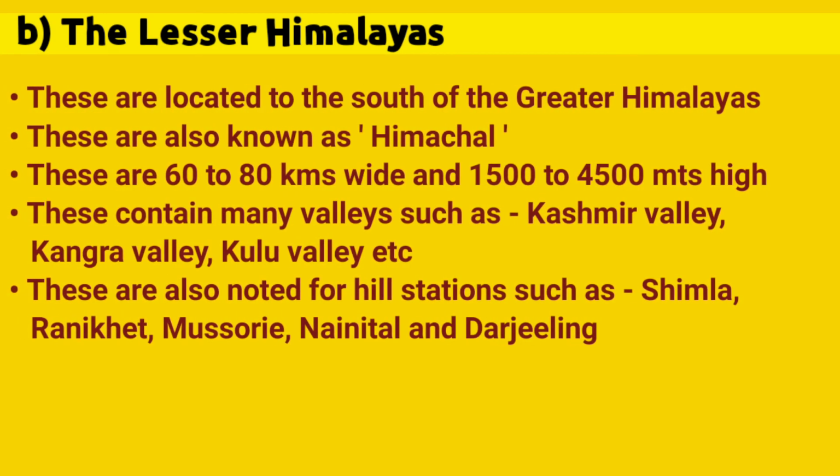The Lesser Himalayas. These are located to the south of the Greater Himalayas. These are also known as Himachal. These are 60 to 80 kilometers wide and 1,500 to 4,500 meters high. These mountain ranges contain many valleys such as the Kashmir Valley, Kangra Valley, Kulu Valley, etc. and are also noted for hill stations such as Shimla, Ranikhet, Mussoorie, Nainital and Darjeeling.